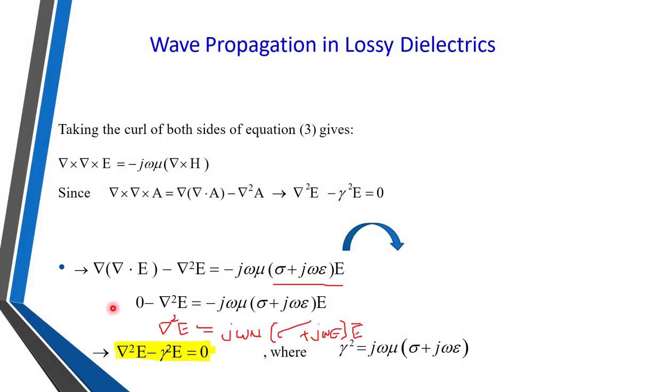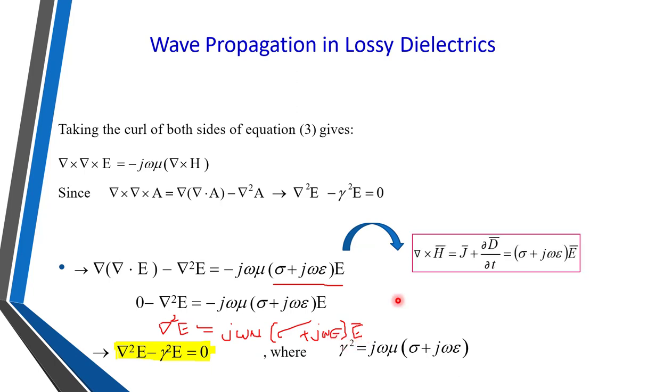For the left hand side we can write del into bracket del dot H minus del square H. So del dot H is 0, so minus del square H is equal to j omega mu in bracket sigma plus j omega epsilon into H bar.